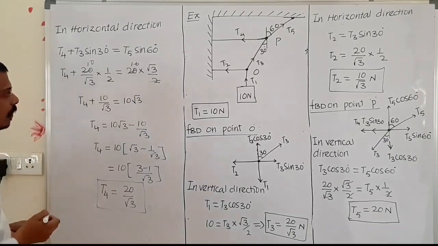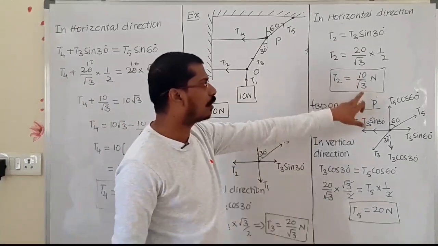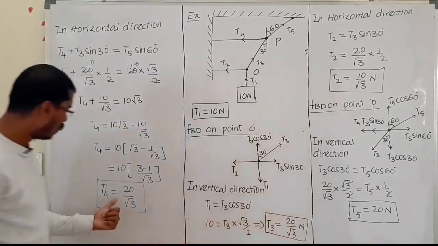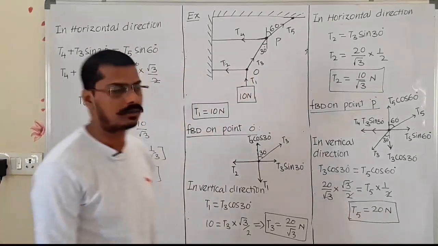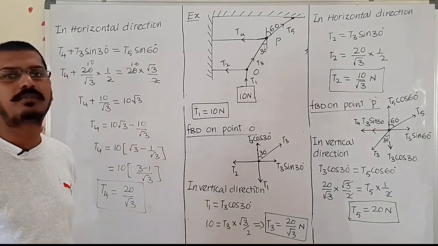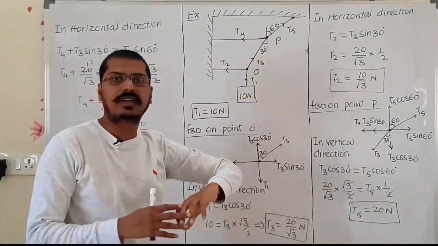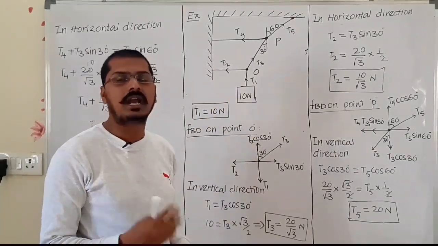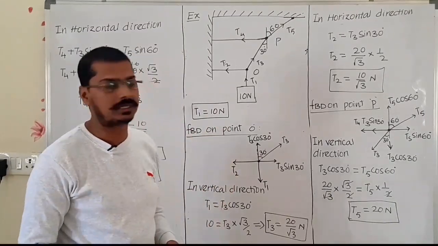Okay, the T1 value is 10 Newton, T2 value is 10 upon root 3, T3 value is 20 upon root 3, T4 value also 20 upon root 3, and T5 value is 20 Newton. Like that only we can find out the tension at different points. Here O and P are the two common points. Like that only we can take any number of common points. Just simply we have to resolve the tension and we can find out the individual tensions acting at different points. Now copy down.